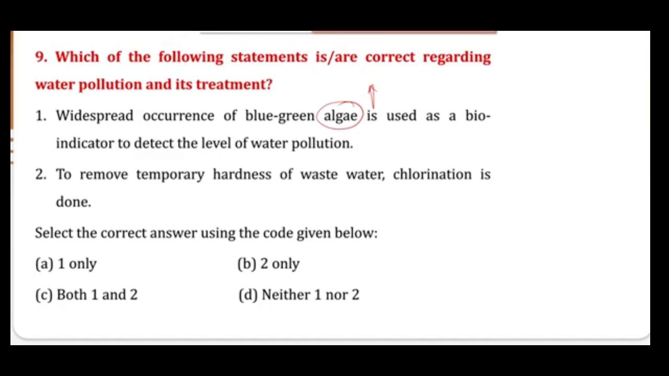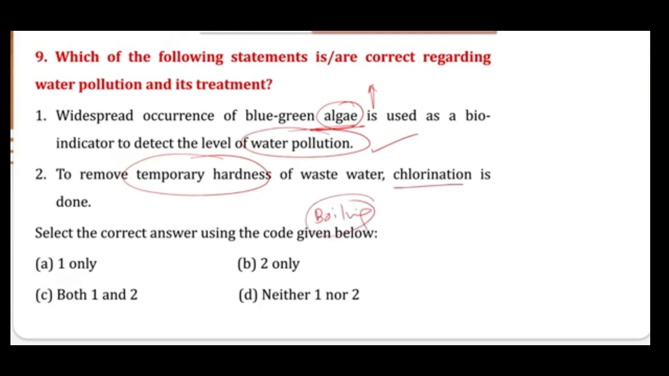So here you can say that if there is a widespread occurrence of algae, then the water body is polluted, so that can be used as an indicator. So this statement is correct. Now, to remove temporary hardness of water, chlorination is done. When we are talking about temporary hardness, it is basically hardness because of the bicarbonates of calcium and magnesium. That can be reduced by the simple process of boiling.